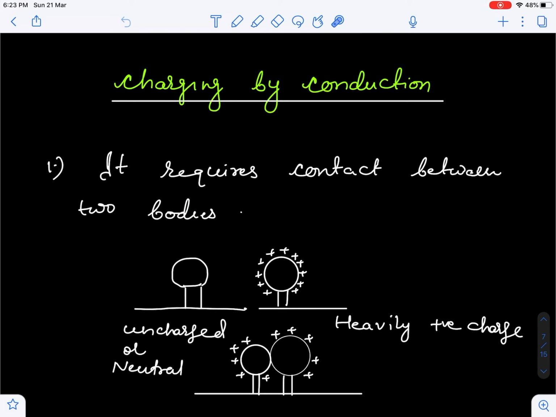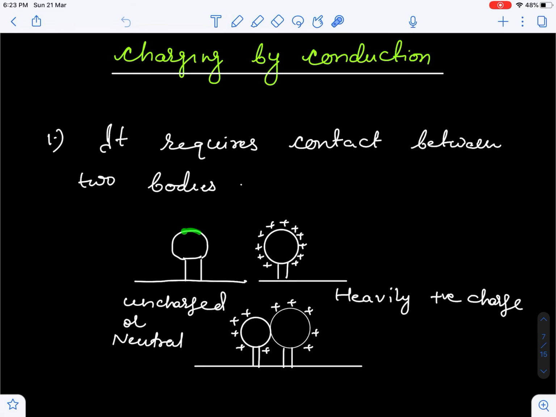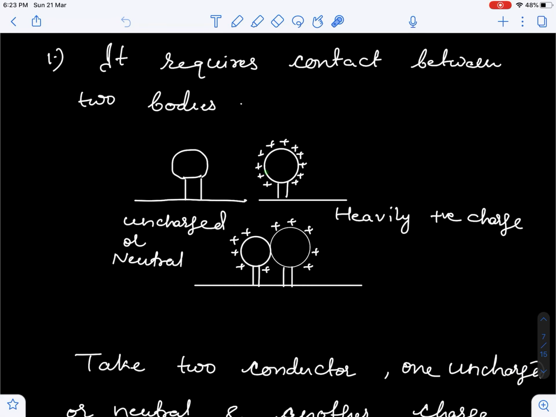Now the second method of charging is charging by conduction. In this method, we bring two bodies in contact, that means we touch the two bodies against each other, so it requires contact between two bodies. Suppose we have taken one uncharged or neutral body. This neutral body has two positive and two negative charges. This is a neutral or uncharged body. When we touch these two bodies against each other, what will happen?